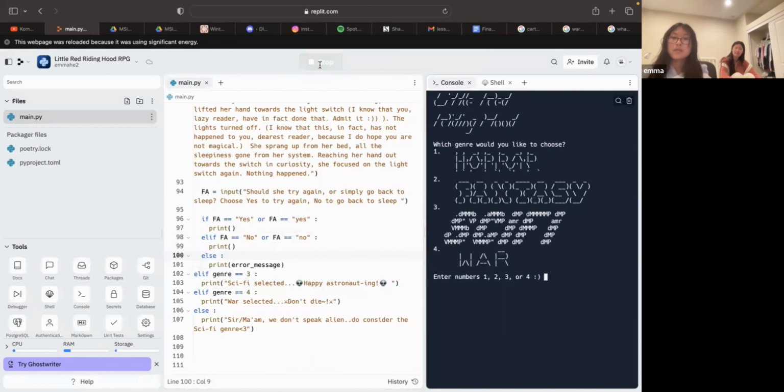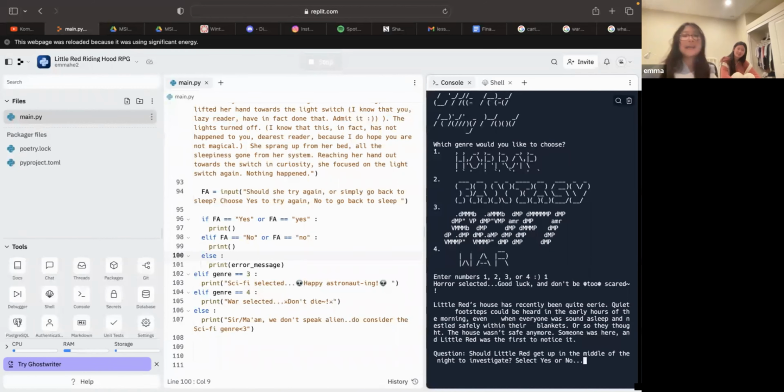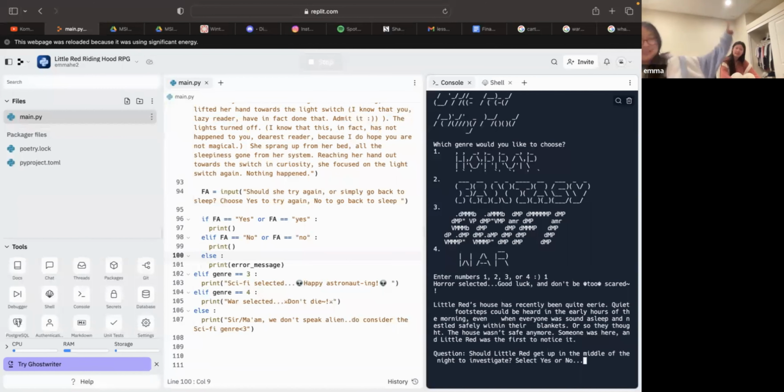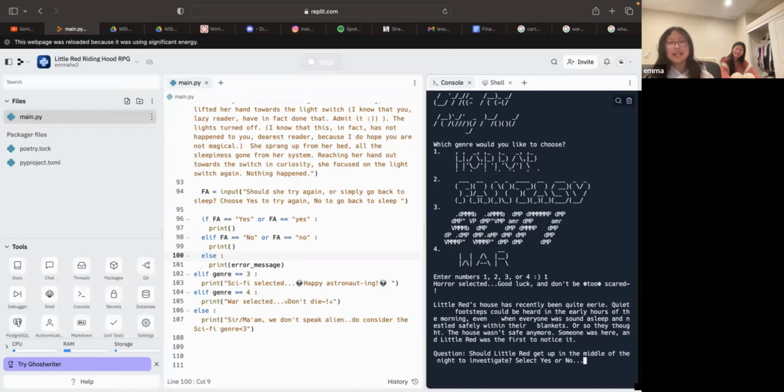So it prints all this, right? And then you're like, I feel like I want to be scared. Okay, let's go 1. And then it prints "Horror selected. Good luck and don't be too scared because I'm scary like that." Little Red's house has been, and then it prints the story.